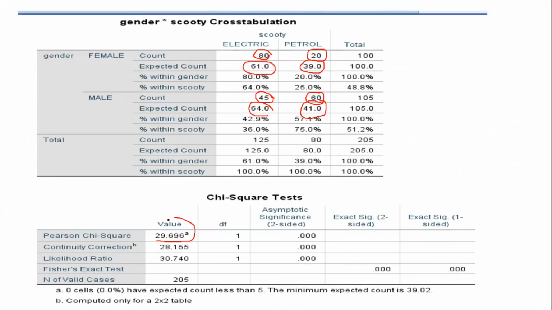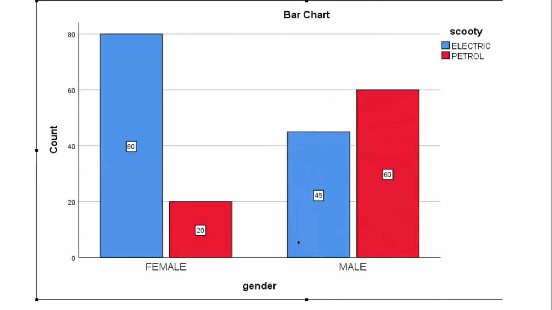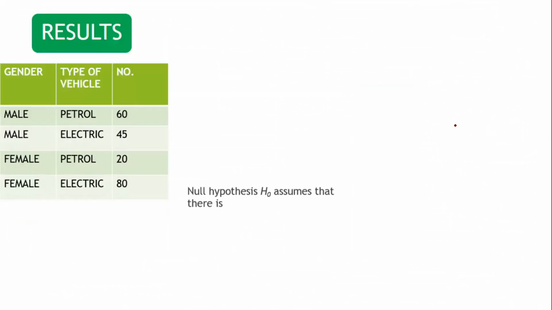So this time the Pearson chi-square value is 29.696 and the p-value is 0.00, which is less than the significance level. Let's see how results will be shown. Here you can see there is a significant difference: females are more preferring electric vehicles and males are more focusing on petrol vehicles. So it is clearly showing there is a significant relationship between gender and choice of vehicles.